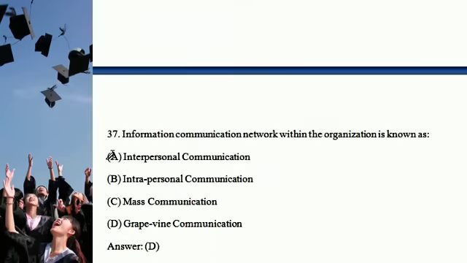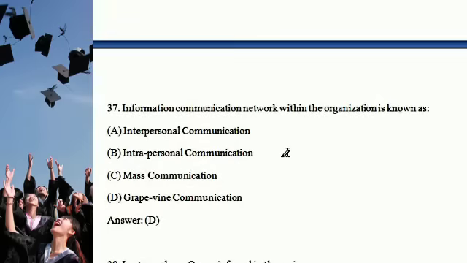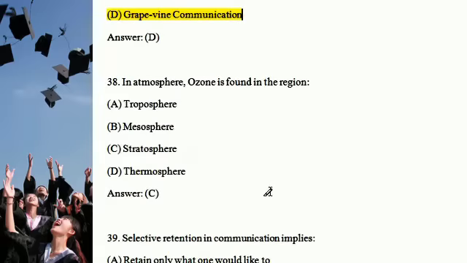Next question: the information communication network within the organization is known as what? This is the Grapevine communication. This is the right answer, option D. And next question: atmospheric ozone is found in which region? Atmospheric ozone is found in the stratosphere.